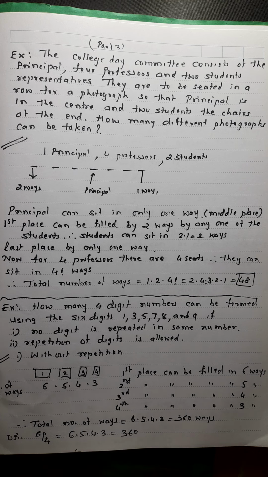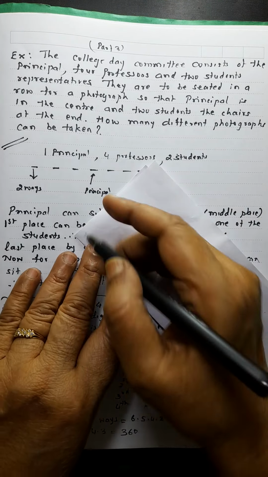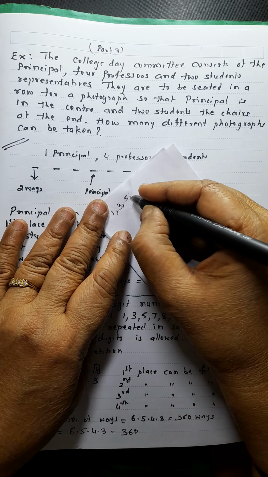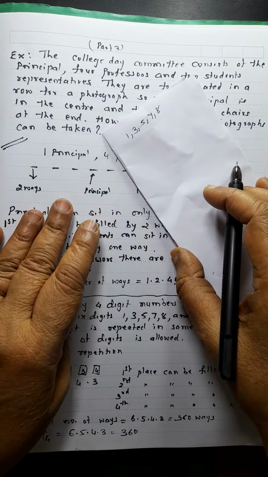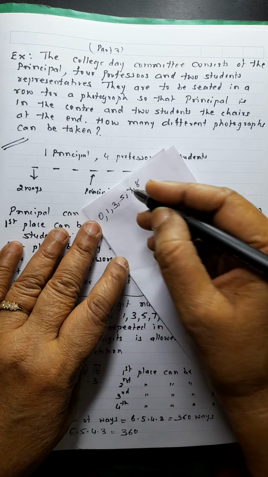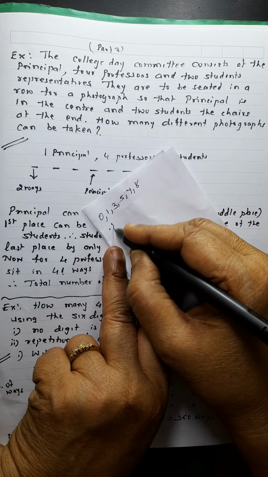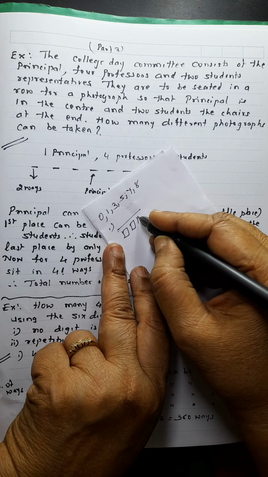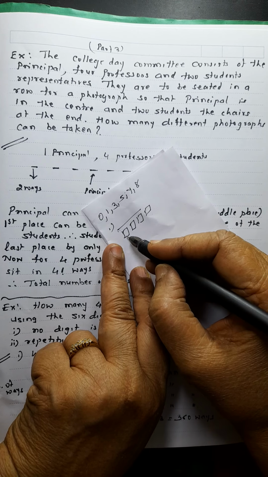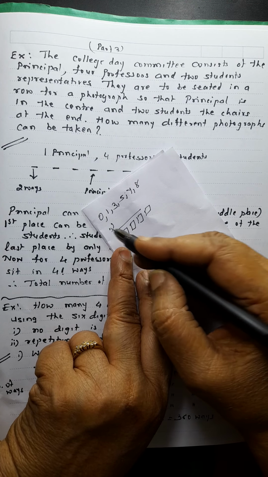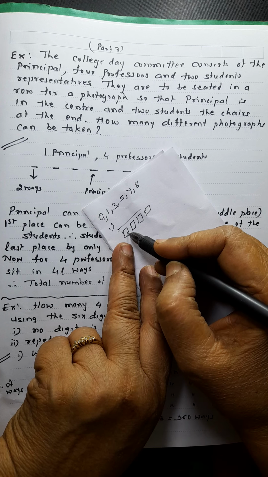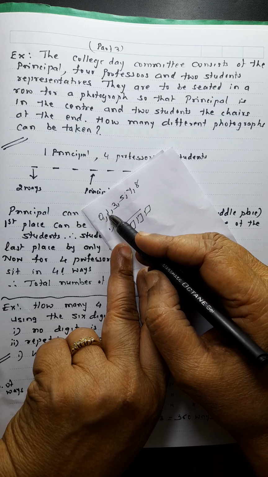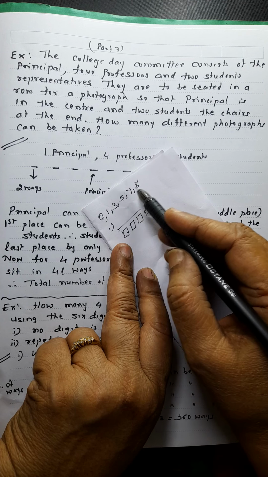Now a question comes: these are 1, 3, 5, 7, 8. Instead of 9, if I write 0, what happens if 0 is there? Now first question, when we want a 4-digit number, see here, 4-digit number. Now this place we cannot fill by 0, because if I write 0 here, the number will become 3-digit. So here I can fill it in 1, 2, 3, 4, 5 ways.